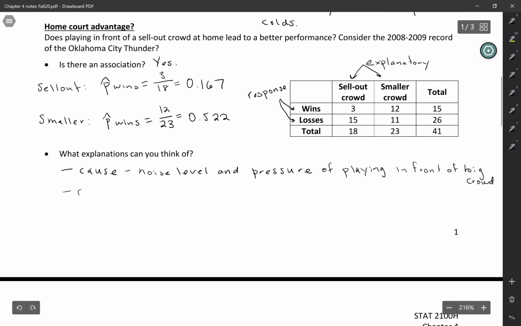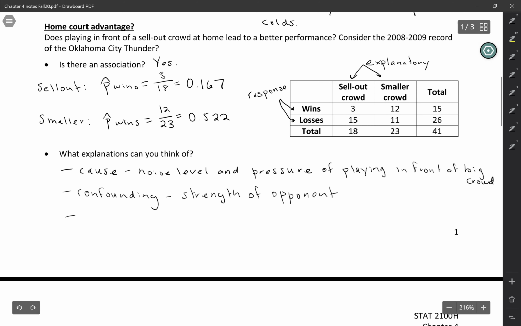Another possible explanation is that we have confounding, right? This is not an experiment. We're not randomly assigning some games to be sellouts and some games to be smaller. And so you could have some kind of confounding variable. And people who know a little bit about sports may have thought of this one, that a potential confounding variable could be the strength of the opponent. And we'll look at that more in a second.